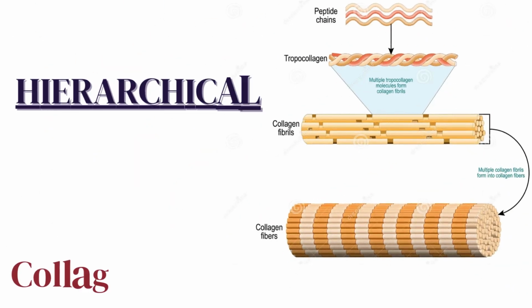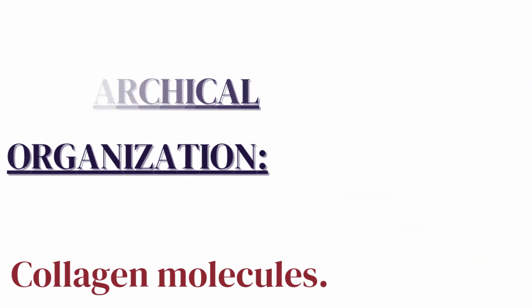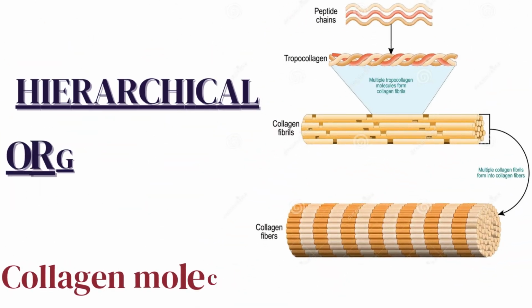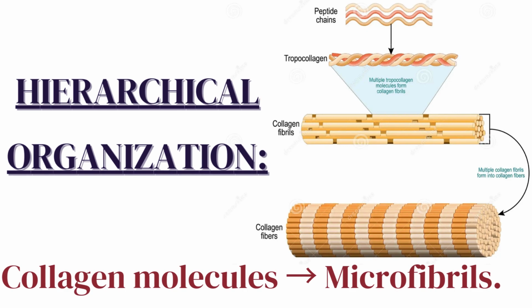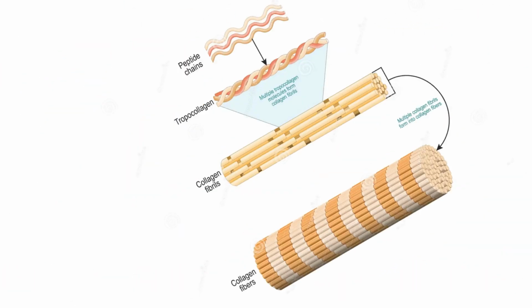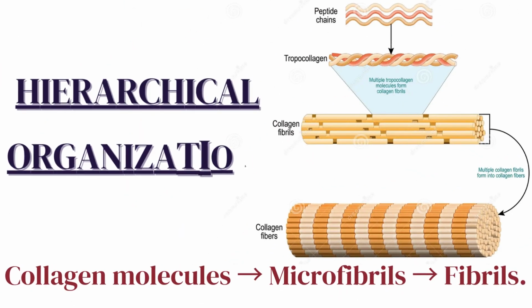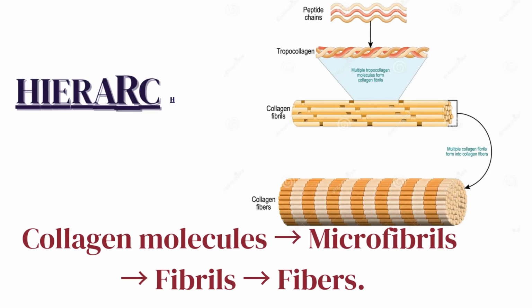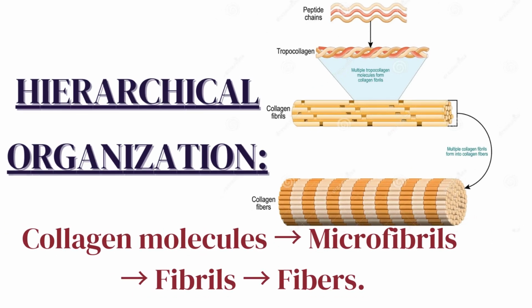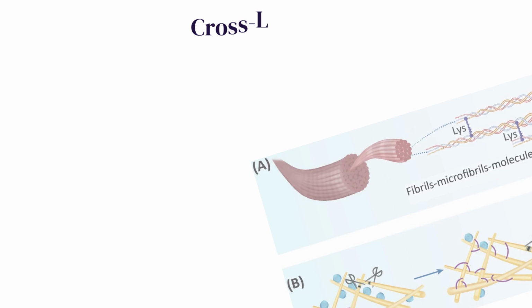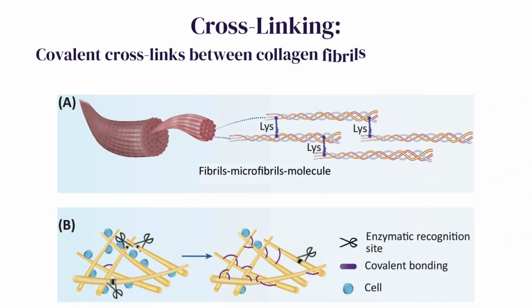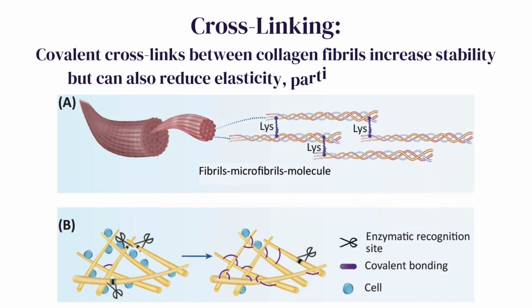Collagen molecules, the fundamental triple helical units. Microfibrils, bundles of collagen molecules aligned and staggered to enhance strength. Fibrils, larger structures formed by the assembly of microfibrils, visible under an electron microscope. Fibers, the macroscopic structures composed of multiple fibrils, providing tensile strength and structural support to tissues such as tendons, ligaments, and skin. 3. Cross-linking. Covalent cross-links between collagen fibrils increase stability, but can also reduce elasticity, particularly with aging.